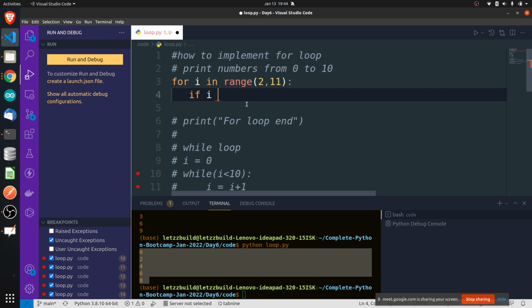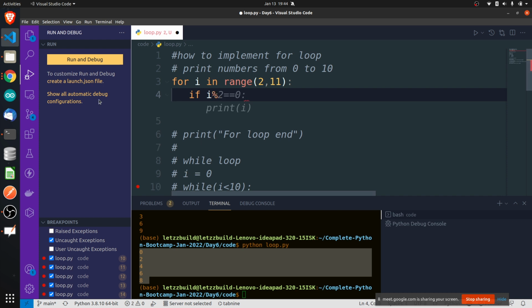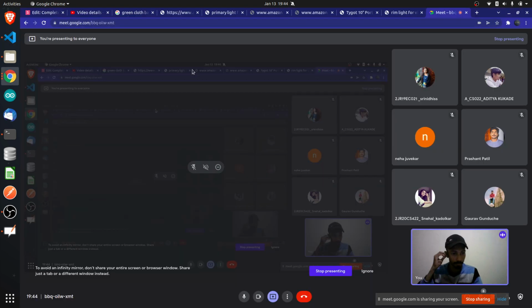There is one more operator which is modulus. Modulus operator is actually a remainder operator. Division operator is to divide two numbers, modulus operator is to find the remainder of two numbers. For example, 2 divided by 2, what is the remainder? 0, so it will give 0 as the answer.